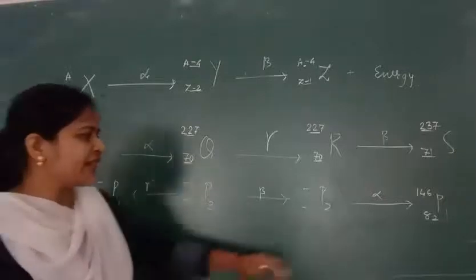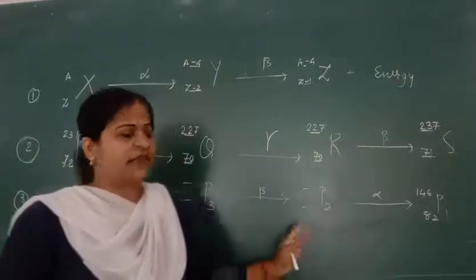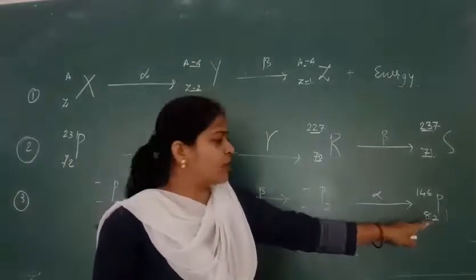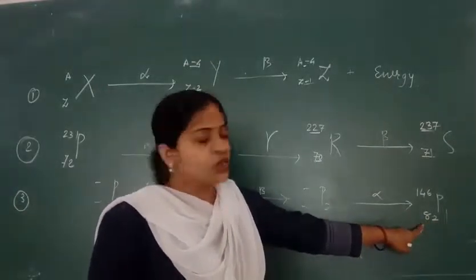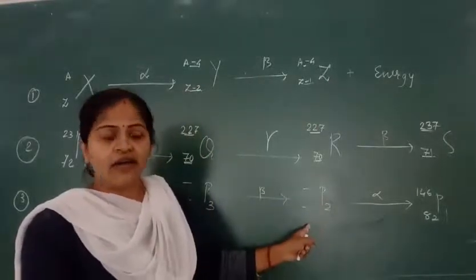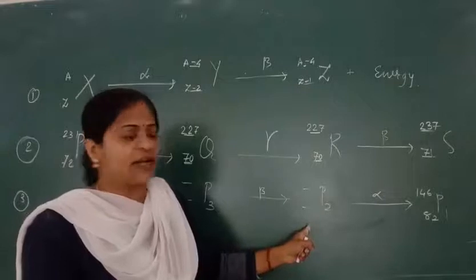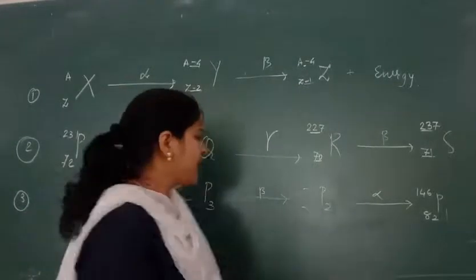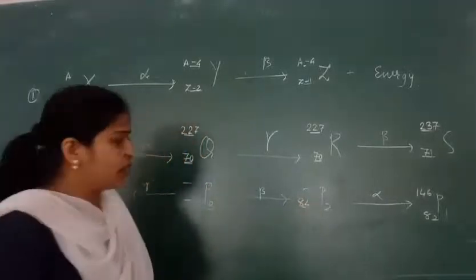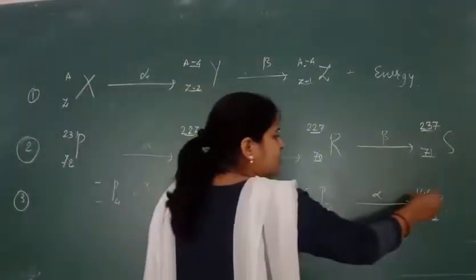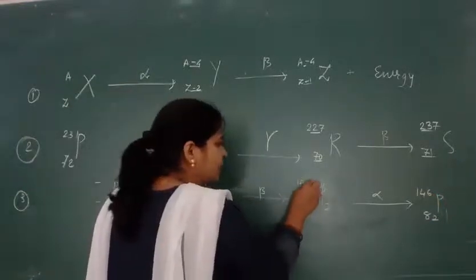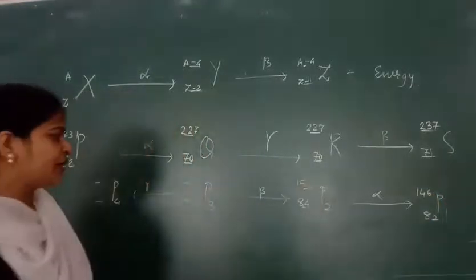So in this case you have to use the reverse method. After the alpha particle comes out, the atomic number is 82, so we have to increase it by 2. 82 plus 2, we get 84. Then 146 plus 4, we get 150.